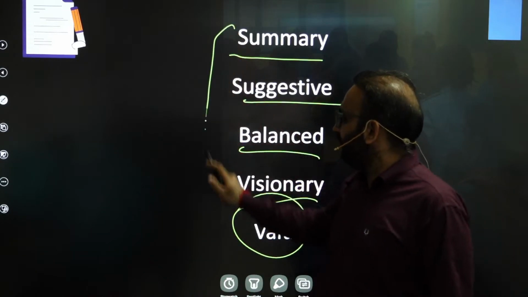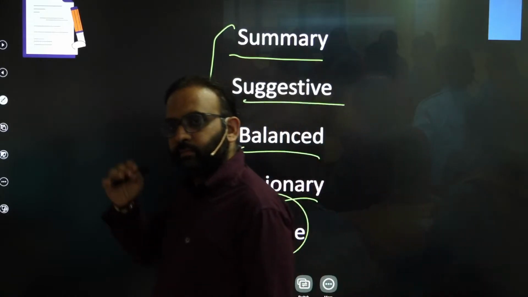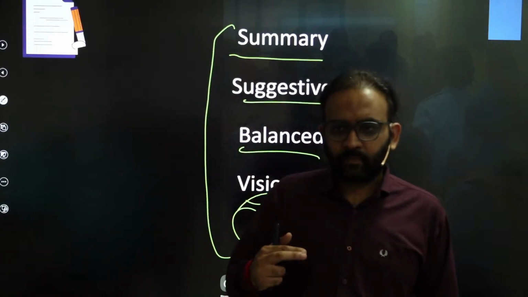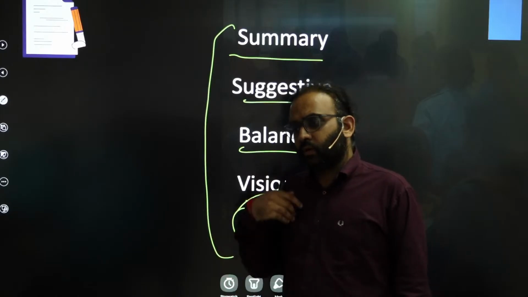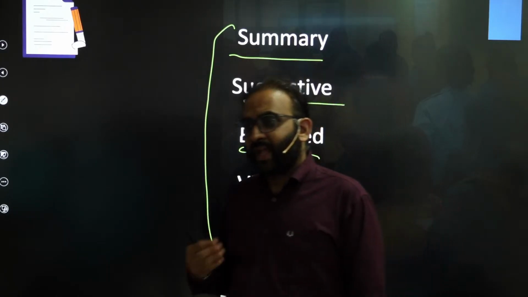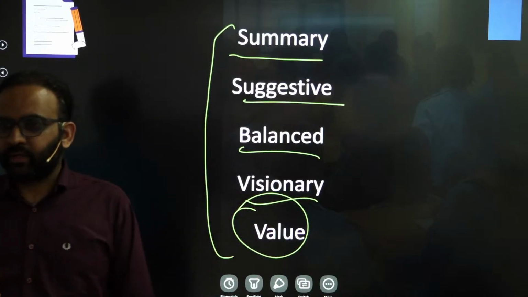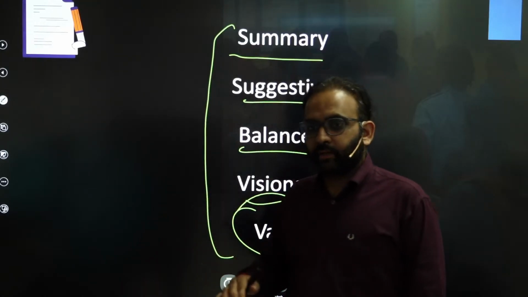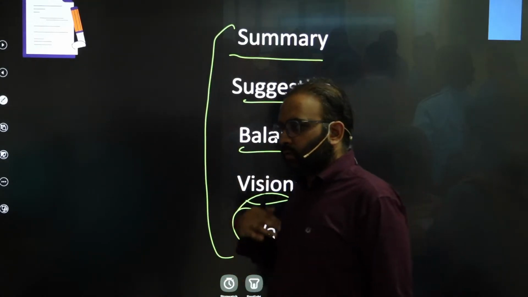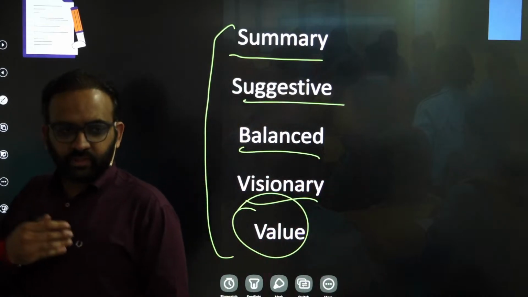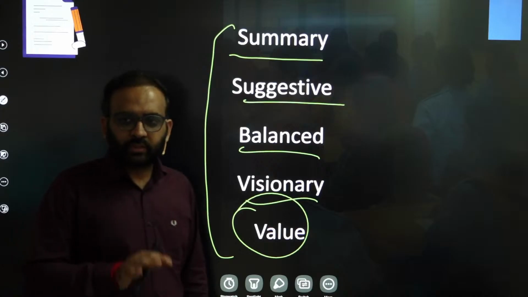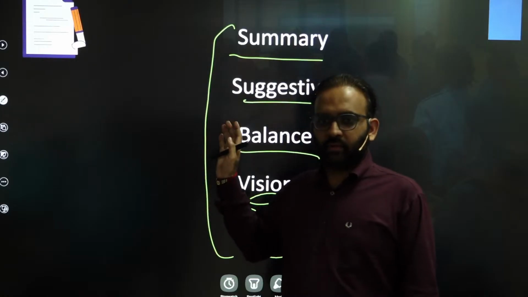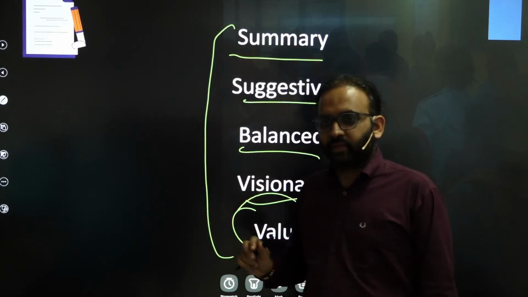So any of these approaches could be followed for writing the conclusion, but do not be rigid in choosing or writing your conclusion. You need to be flexible as per the demand of the question, right? How the question is framed, you need to decide accordingly what kind of conclusion you will write. So we have discussed the elements of a good answer, then we have discussed types of conclusion. Now in each question-answer discussion, we will apply these principles, right?